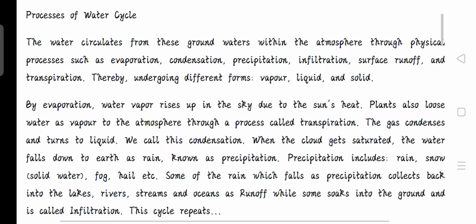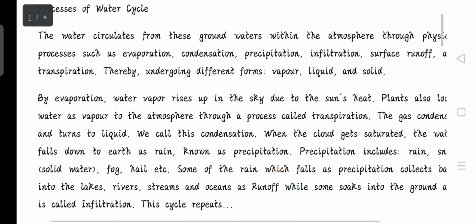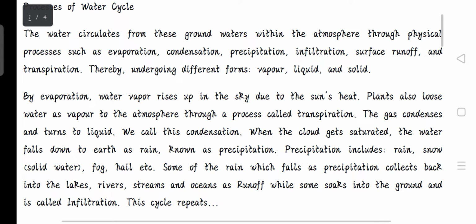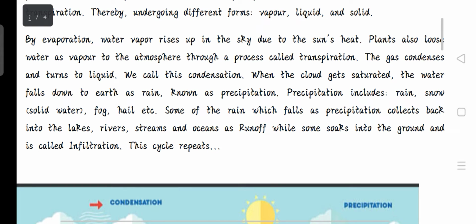Now, let's take a look at the notes. Processes of water cycle. The water circulates from these groundwaters within the atmosphere through physical processes such as evaporation, condensation, precipitation, infiltration, surface runoff, and transpiration, thereby undergoing different forms: vapor, liquid, and solid. By evaporation, water vapor rises up in the sky due to the sun's heat. Plants also lose water as vapor to the atmosphere through a process called transpiration. The gas condenses and turns to liquid.